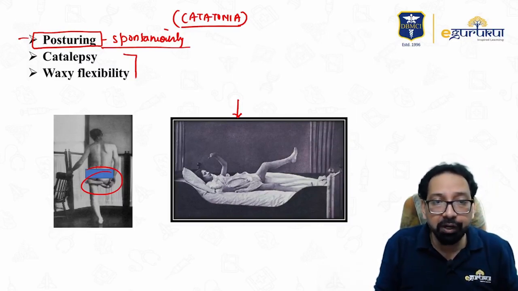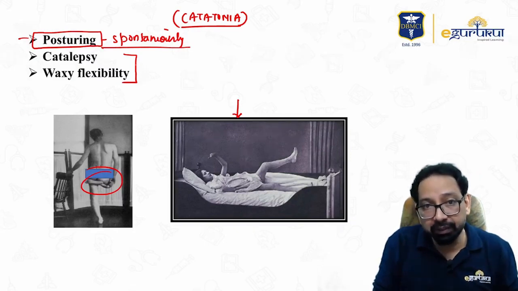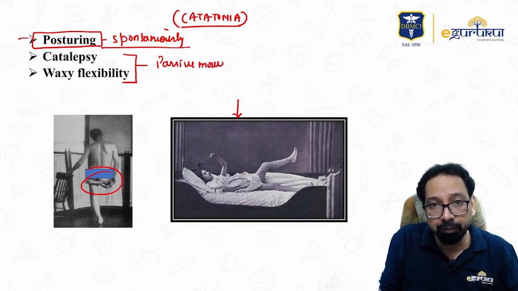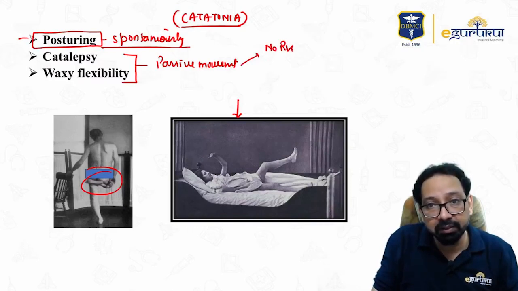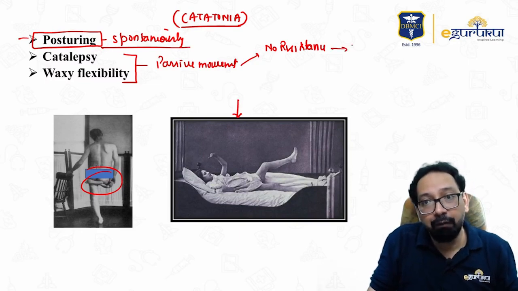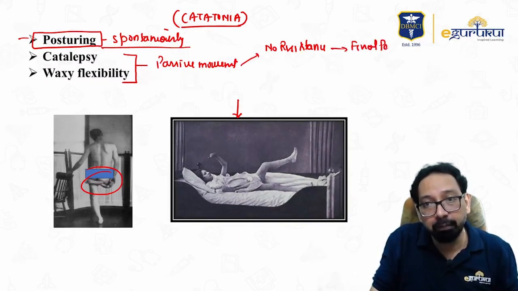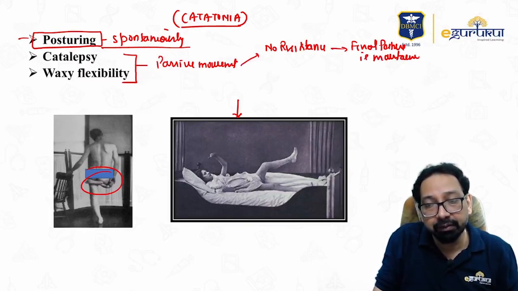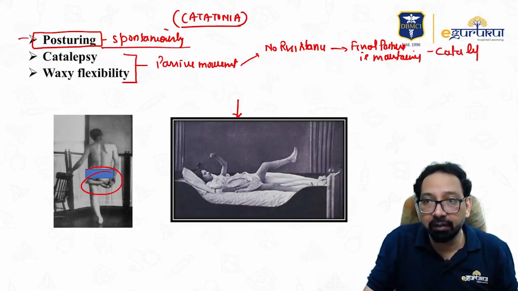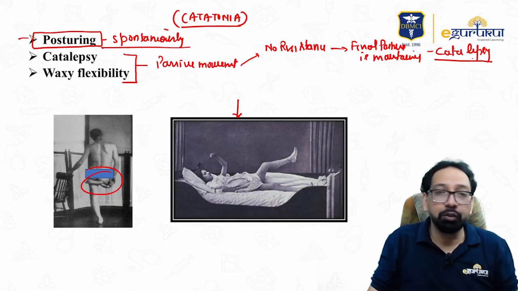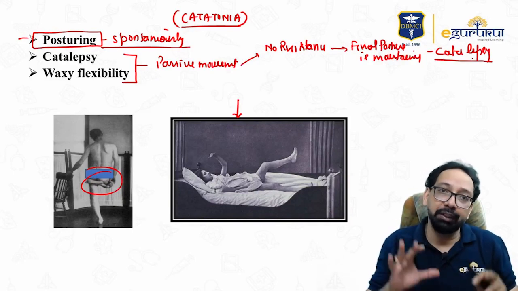But if you are doing examination, you are doing passive movement. In passive movement, you feel no resistance and the final posture is maintained. Then it is catalepsy. Means no resistance, but the final posture is maintained.